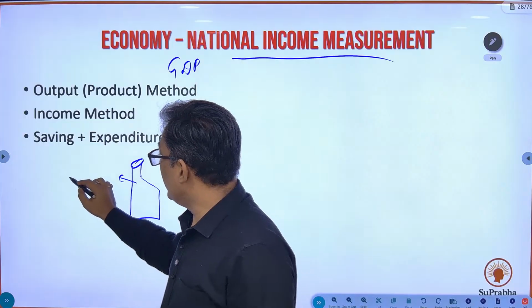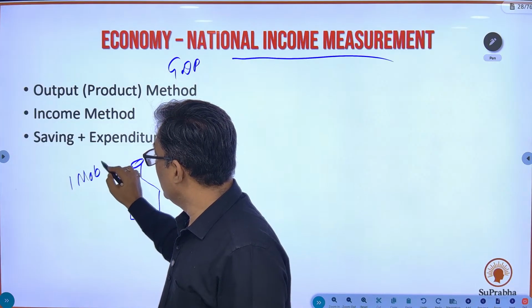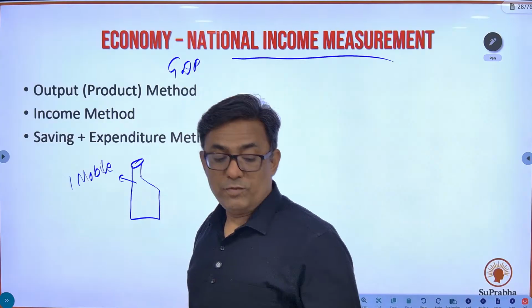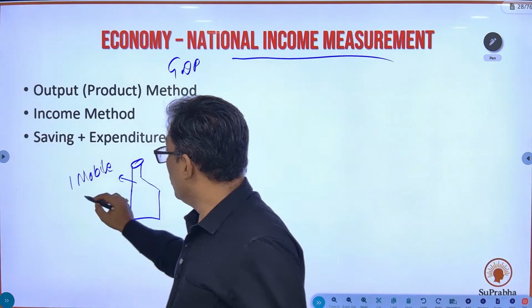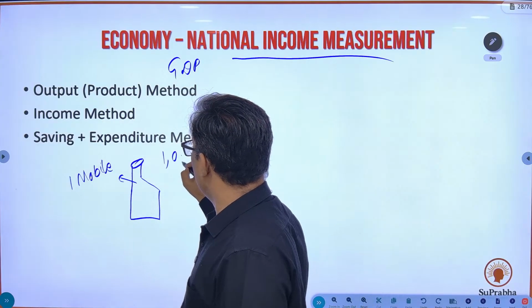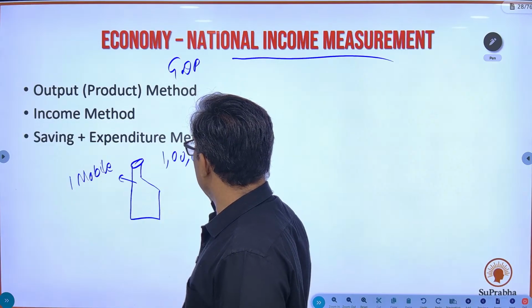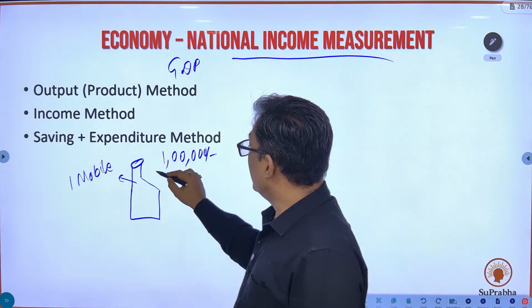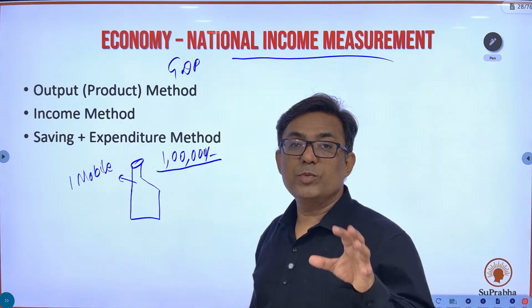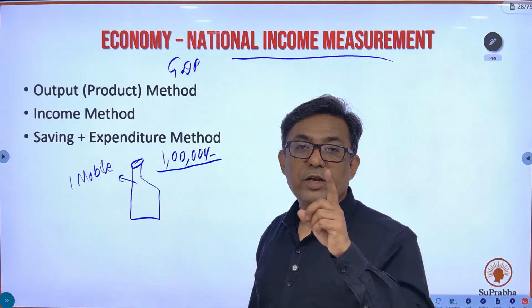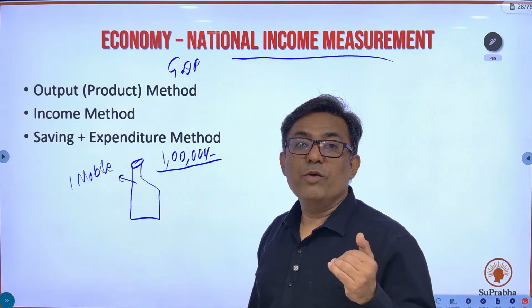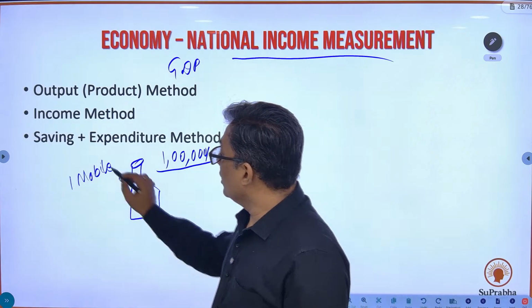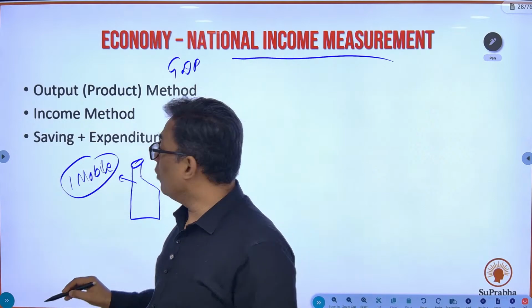So it has manufactured just one mobile. Then you go and ask, what is the value of this mobile? It is 1 lakh rupees. So in that case, the GDP of the country is 1 lakh rupees, because this is what has been produced domestically in a financial year. How have you arrived at this GDP? By measuring the value of the output.